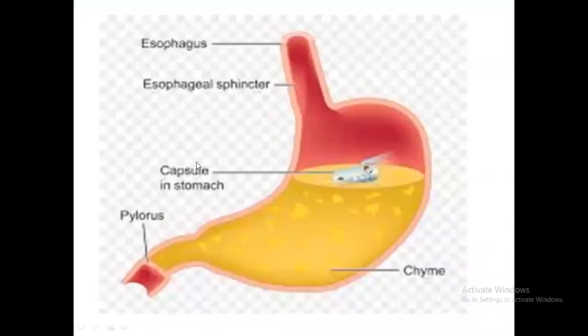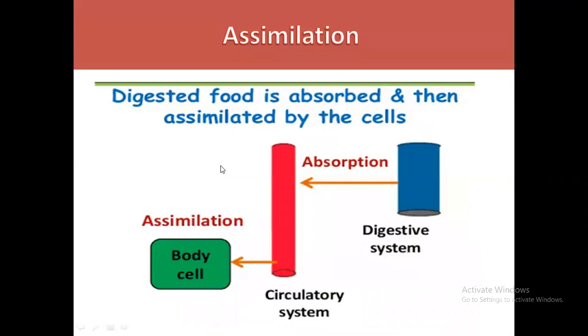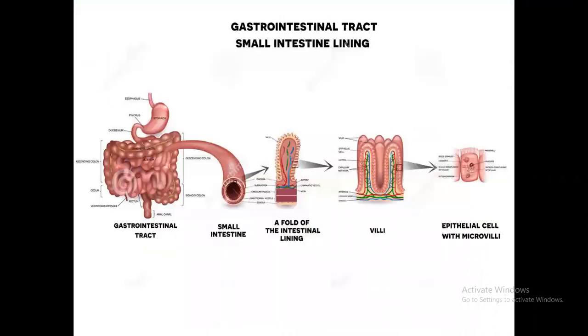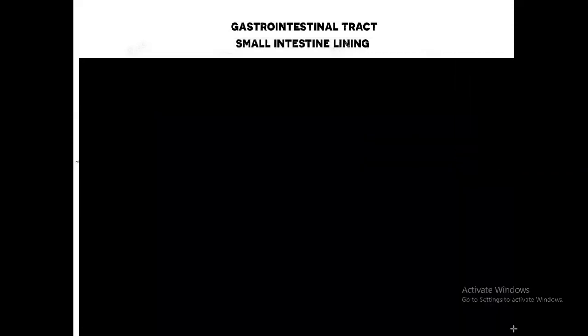So here they increase the surface area of absorption. Right? Later we are going to talk about assimilation. So we are going to talk about absorption now. Absorption happens inside the small intestine. But remember, water is absorbed in the large intestine. In the small intestine, all the other things are absorbed.